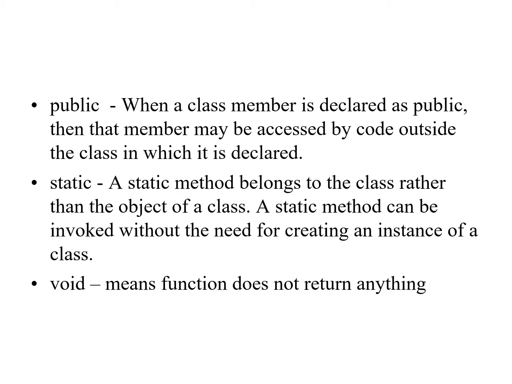Normally, variables and methods defined in a class can be accessed only by creating an object of the class. But if a particular method is declared as static, you don't have to create an object of the class to call it. Instead, you can give class name dot method name. Void means function does not return any value.